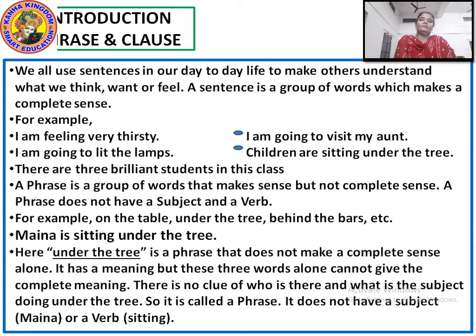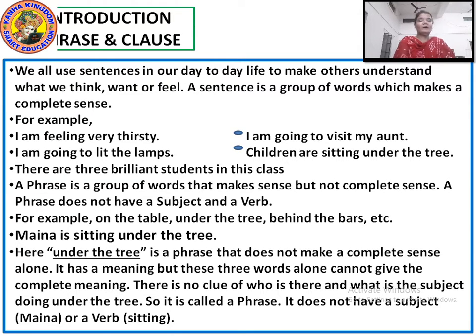A phrase is a group of 2 or more words without any finite verb. Verbs are of 2 kinds, main verb and auxiliary verb. So, the phrase will not have any kind of such verb. First thing is that.